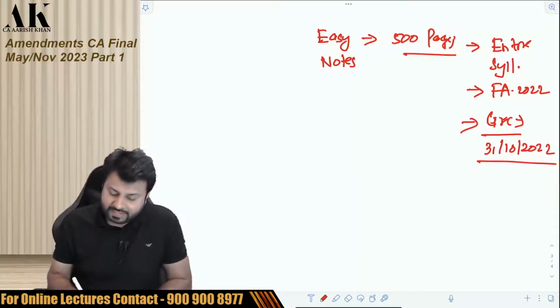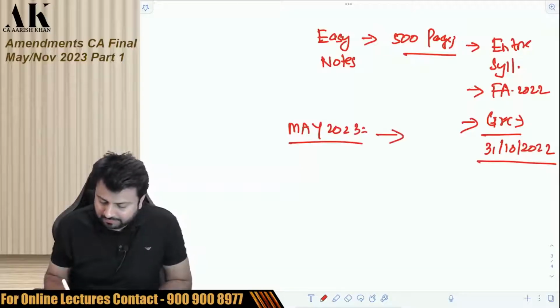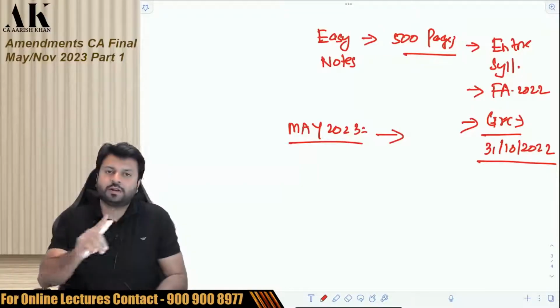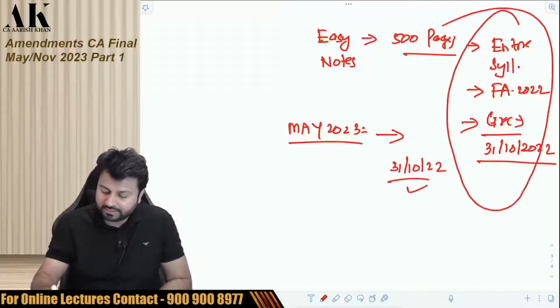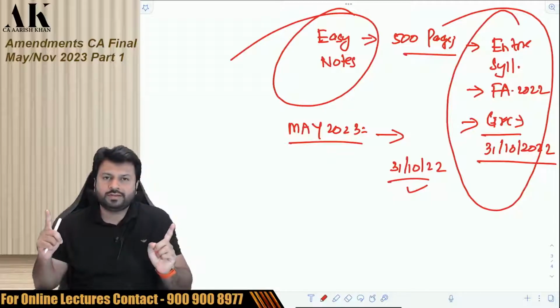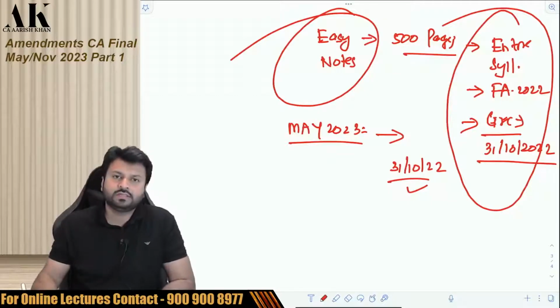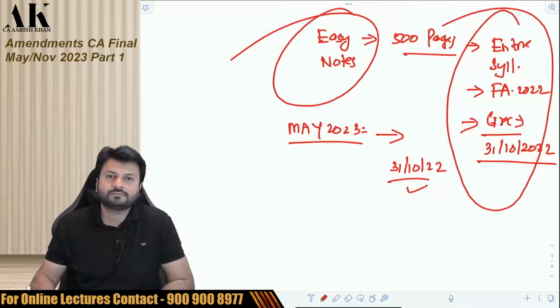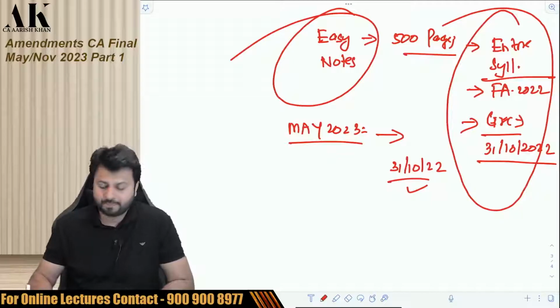So if you are giving exams in May 2023 for your attempt, all the circulars which came 6 months prior to the date of exam, that is till 31st October 2022, are applicable, and our book, our easy notes of 2 volumes of approximately 250 pages plus 250 pages, approximately 500 pages, covers almost the entire syllabus. The entire syllabus will not include a few topics as I have told you, like salary, house property. Apart from that, everything is there in the book.